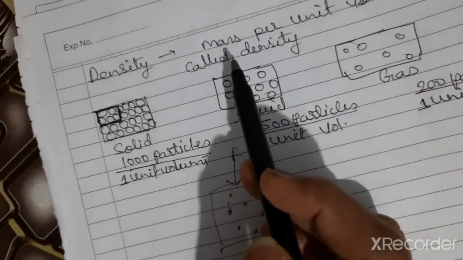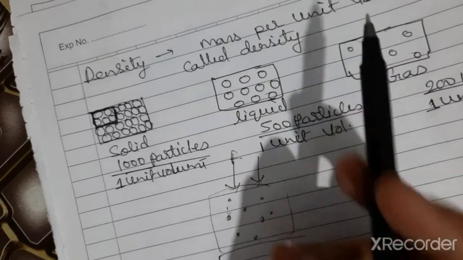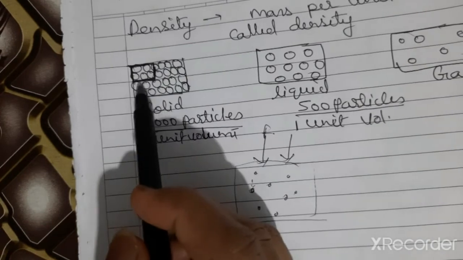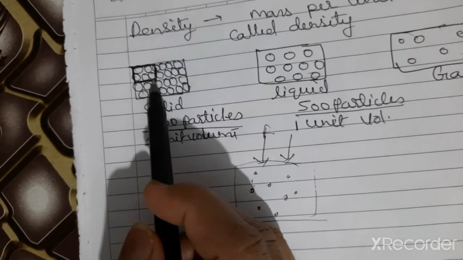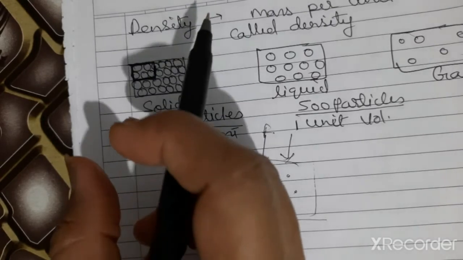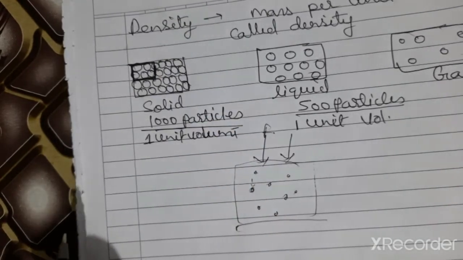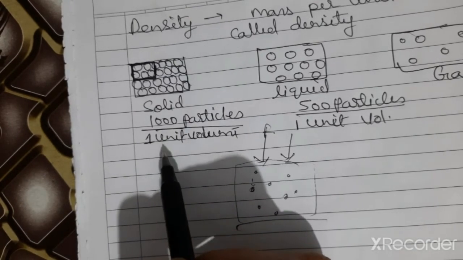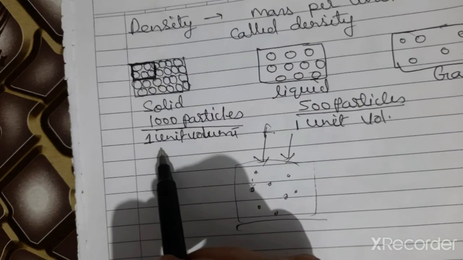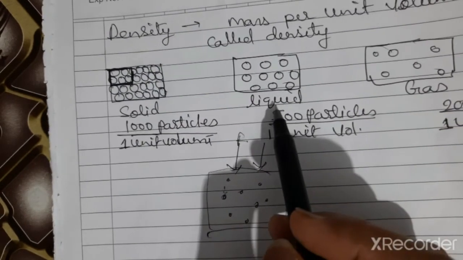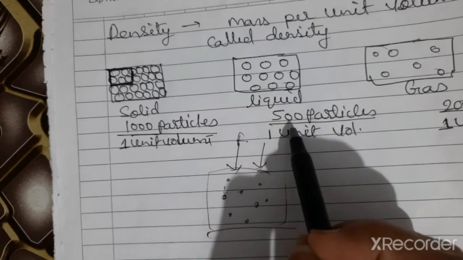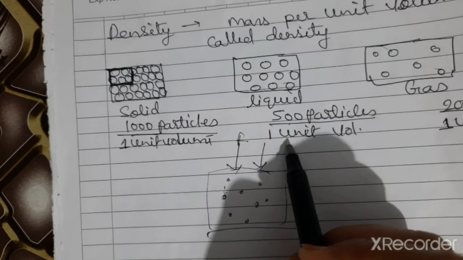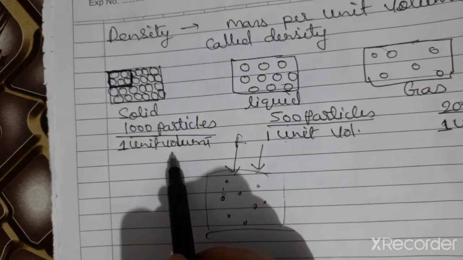Here I am going to explain the meaning of mass per unit volume. If I take 1 unit volume of a solid, meaning 1 cube of this solid, and cut it out and count how many particles come in it, suppose 1000 particles come in that 1 unit. Whereas if I take 1 unit volume of liquid, only 500 particles come in. The number of particles is less in 1 unit volume of liquid compared to solid.